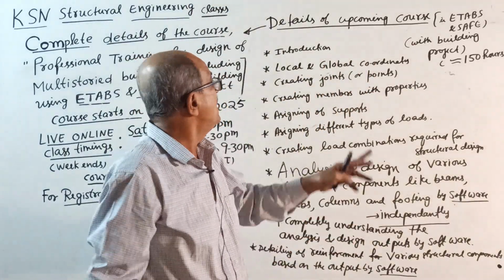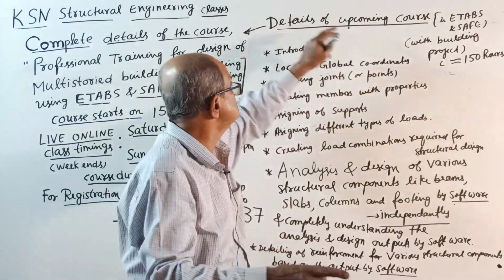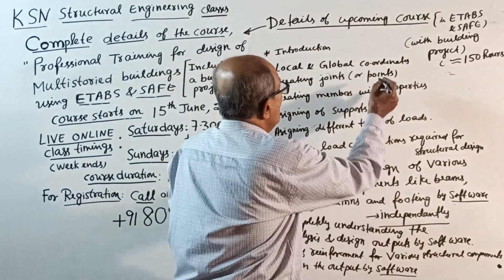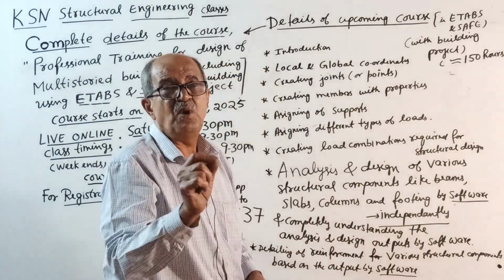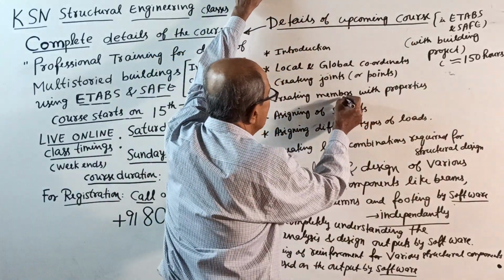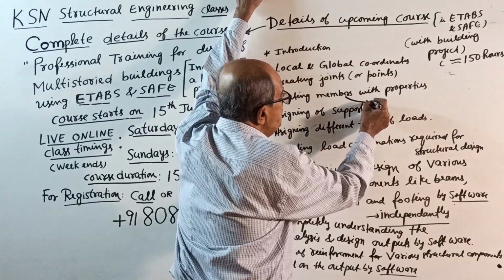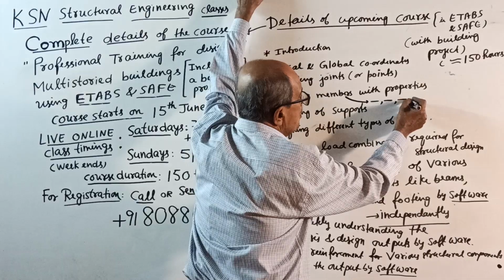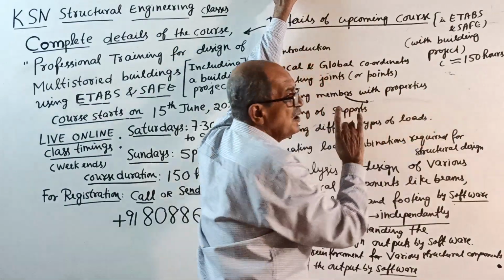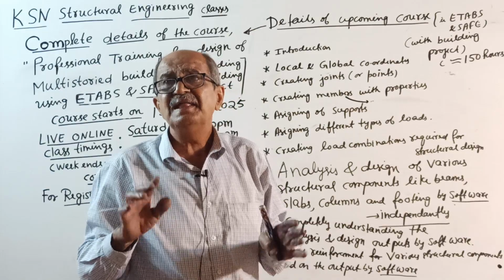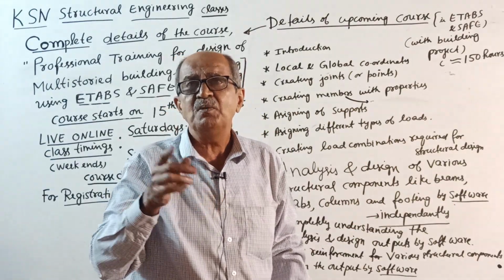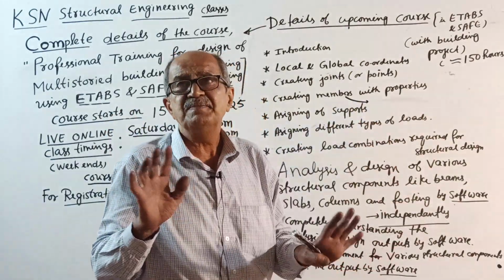Okay, that is the introduction, and local and global coordinates. I can't explain too much about what is local and what is global. This will all come now. Then creating joints. Some people call them points. Either you call them joints or points. How to create a point. Then creating members with properties. Members means, remember, beam, slab, column, footing, etc., not just beam. In software, you have to create the member. Before you place the member in position, first you have to create properties, or first you have to create that member.